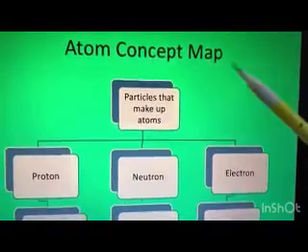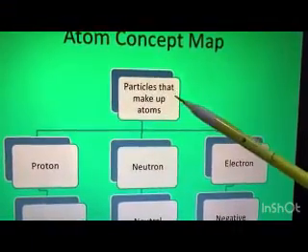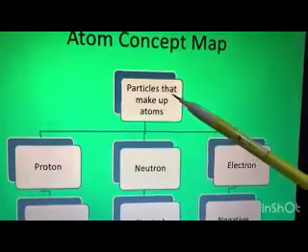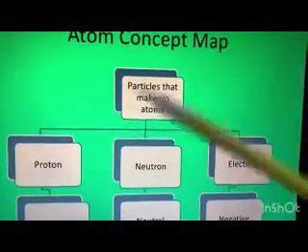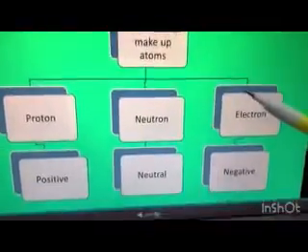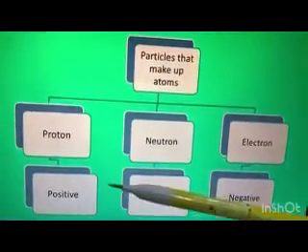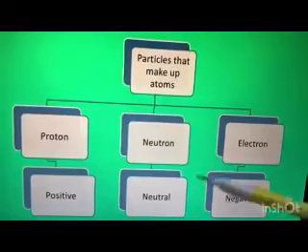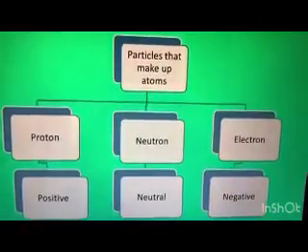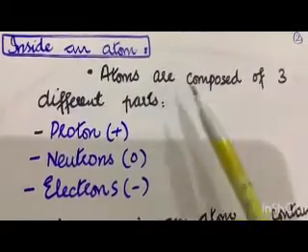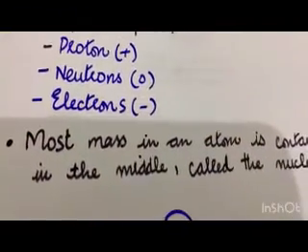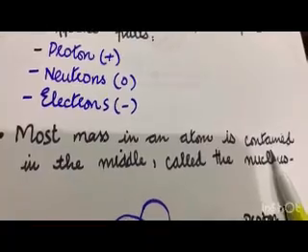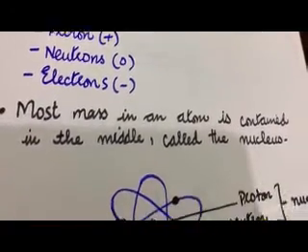This is the atom concept map. So, particles that make up atoms. The particles that are essential to make the atoms are these three: proton, neutron and electron. So protons are positive, neutrons are the neutral ones, and electrons are the negative ones. Atoms are composed of three different parts: the protons, neutrons and electrons. Most mass in an atom is contained in the middle, which is the nucleus.